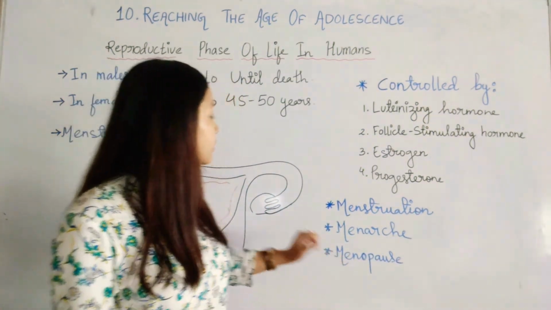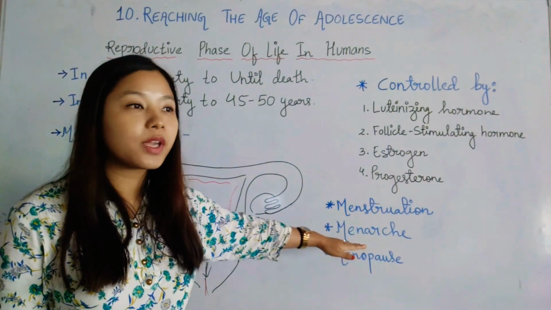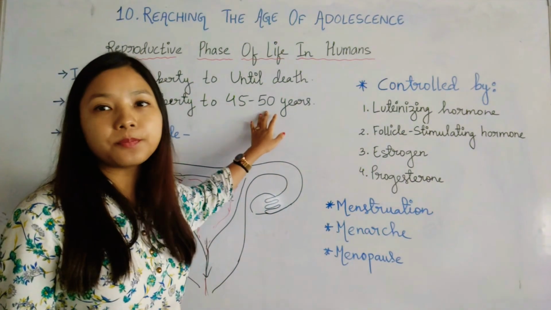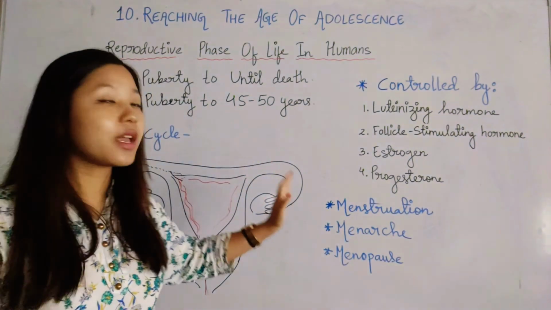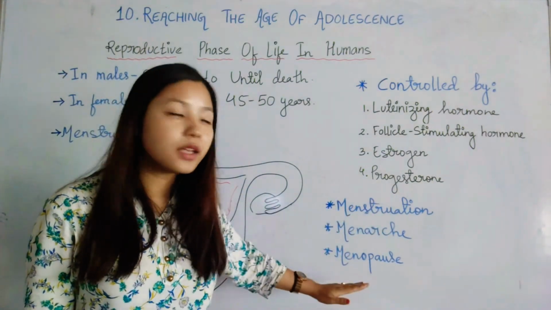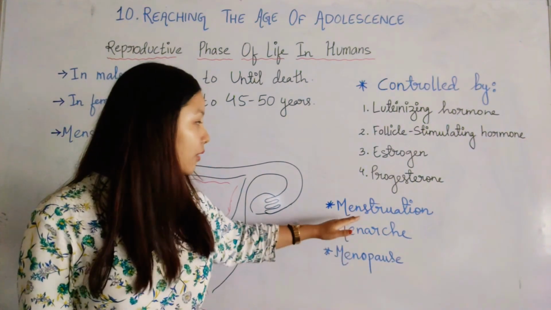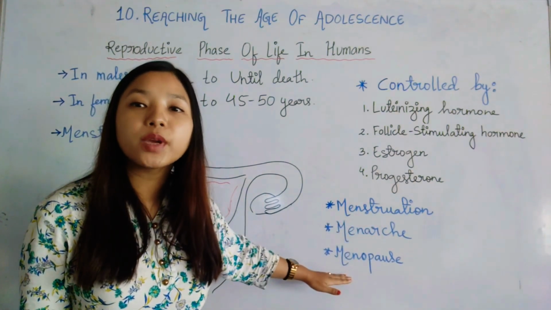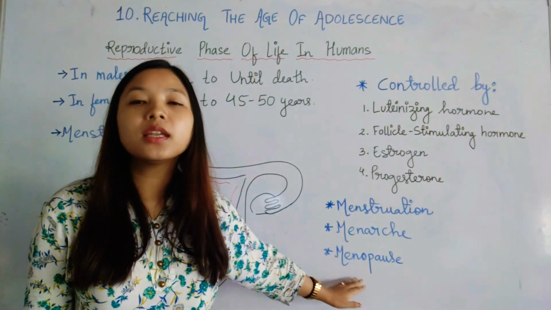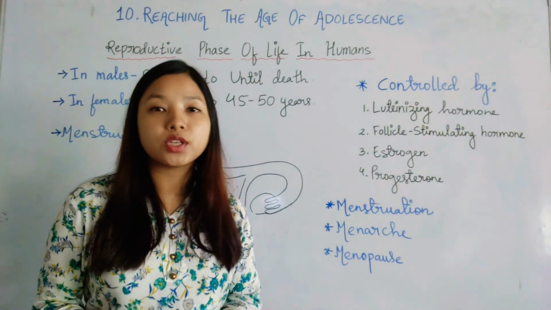Next is menopause. Menstruation we have discussed, and menarche, the first menstruation cycle in the life of a female. When a female reaches the age of 45 to 50, she stops having her menstrual cycle. She stops having her menstruation. That is called menopause. When a female stops having menstruation, it is called menopause. If she goes into menopause, the female will no longer be able to reproduce.